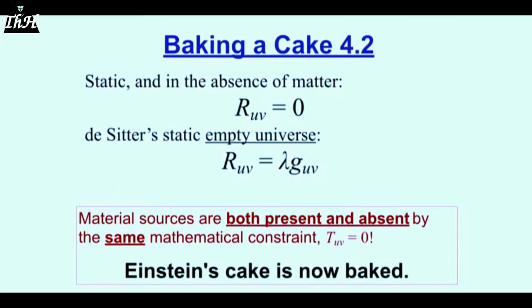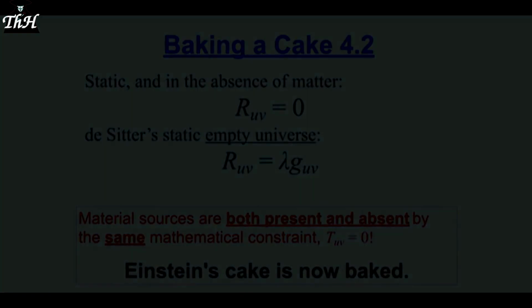Do you think that's possible? I don't. It's not possible. So the Ricci tensor equals 0, that universe, if it's a universe, it's as empty as de Sitter's universe for the very same reason. There are no material sources present. It's a contradiction. So that really bakes Einstein's cake completely. I'll have more to say on this later, because that means that setting the Ricci tensor to 0 is physically meaningless. It has nothing to do with physics.